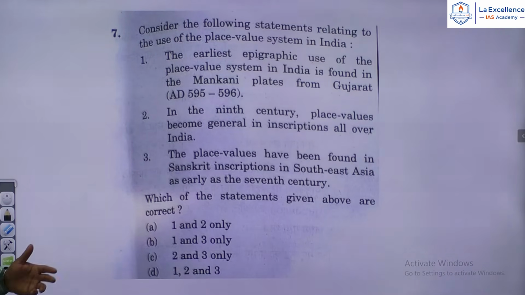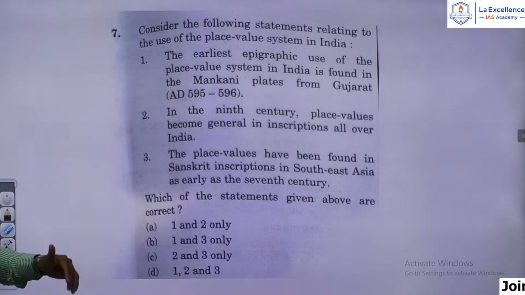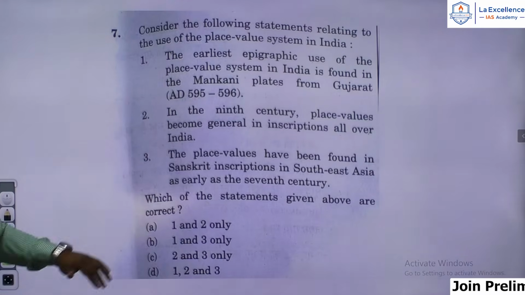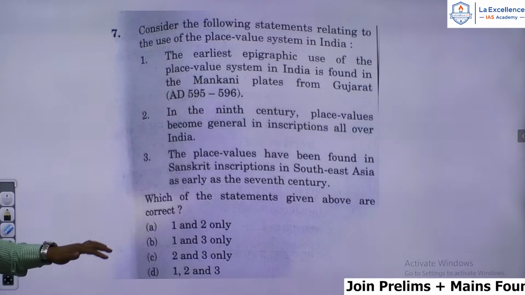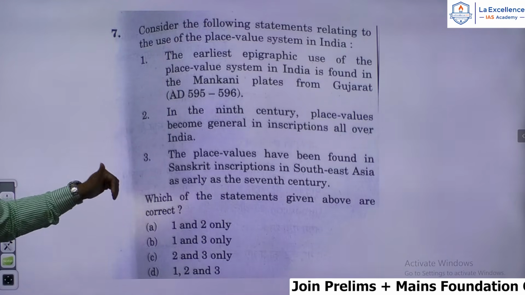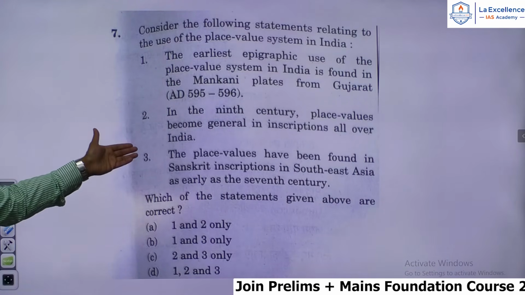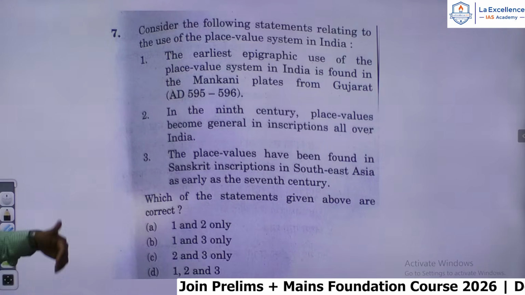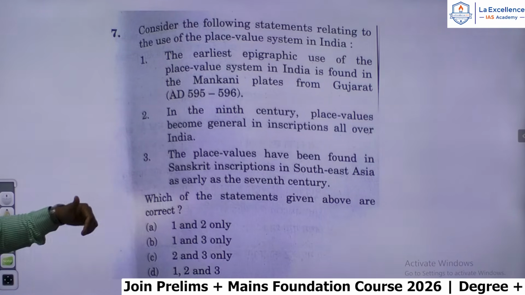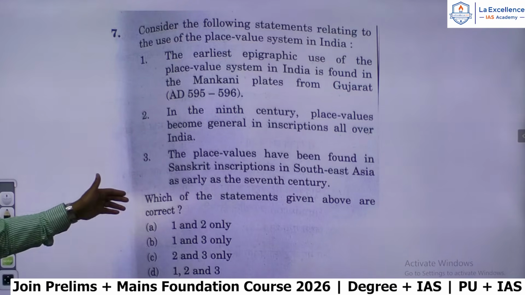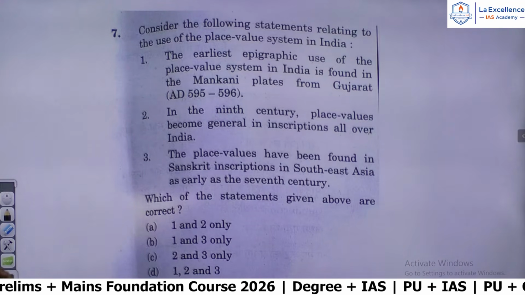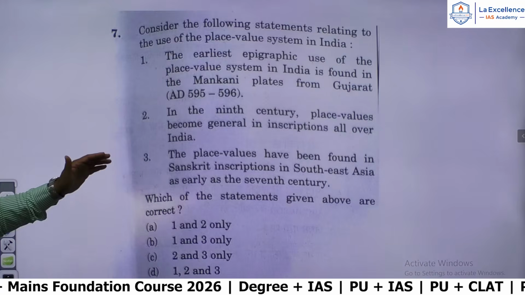The earliest epigraphic use of the place value system in India is found in the Mankani plates from Gujarat, belonging to the 6th century AD. In the 9th century, second choice, in the 9th century, place values become general in inscriptions all over India. The third statement says the place values have been found in Sanskrit inscriptions in Southeast Asia as early as the 7th century.